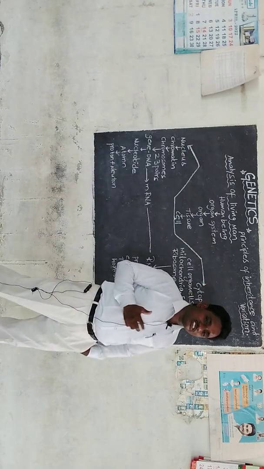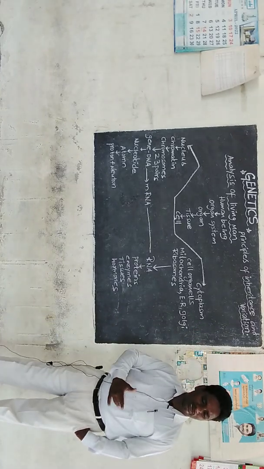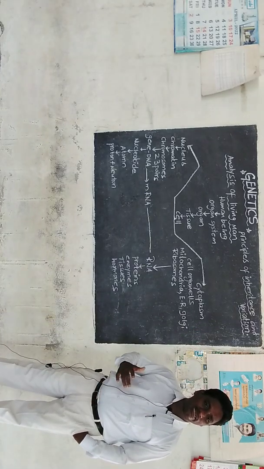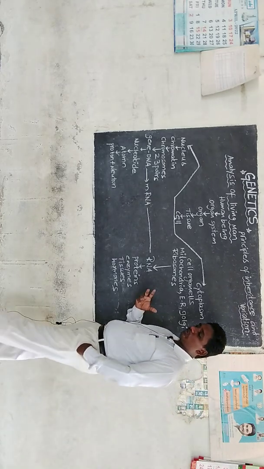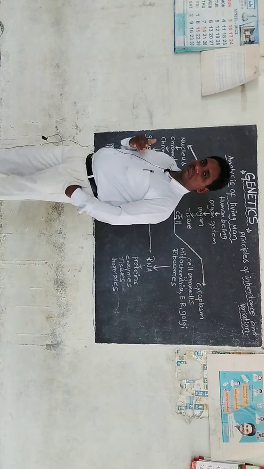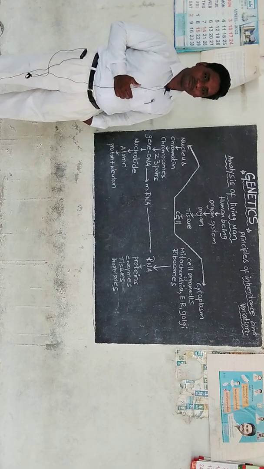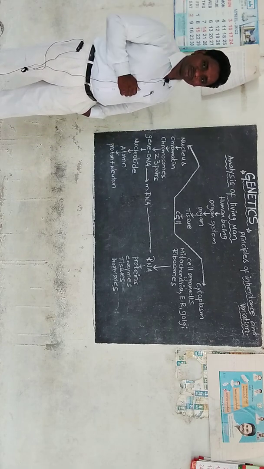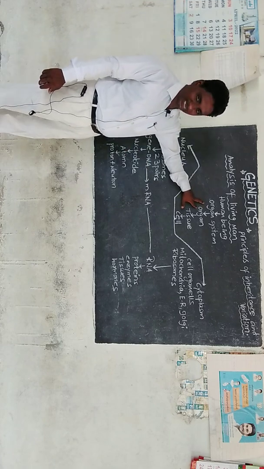In the digestive system, the major role is played by stomach, small intestine, large intestine, etc. In the nervous system, the major role is performed by the backbone, nerves, autonomous nervous system, central nervous system, peripheral nervous system. That's all about organs.